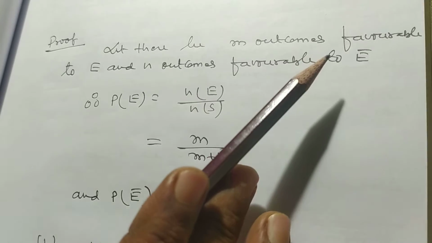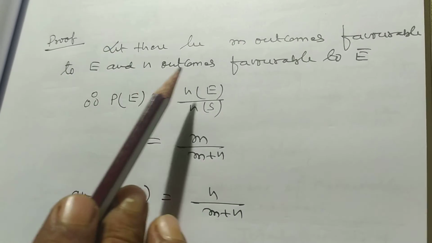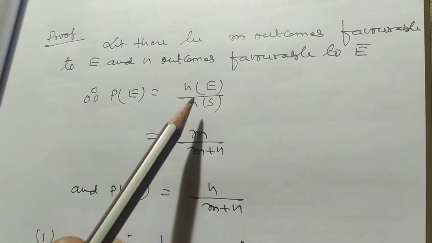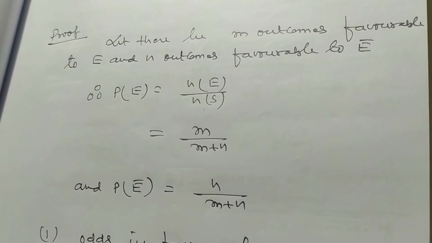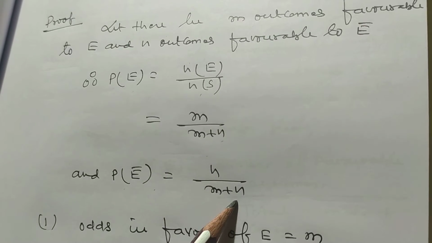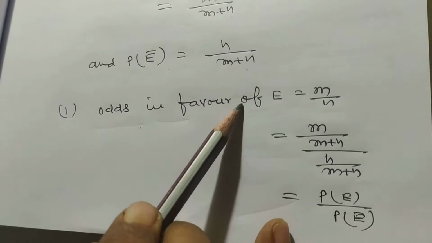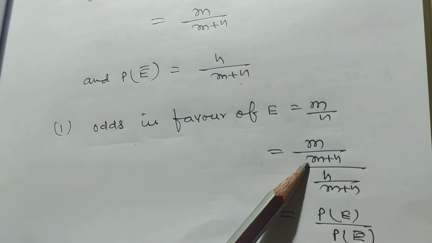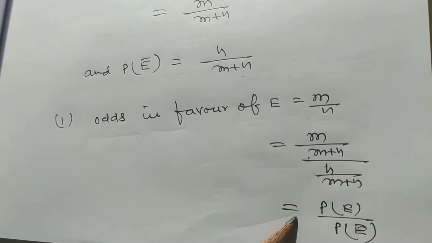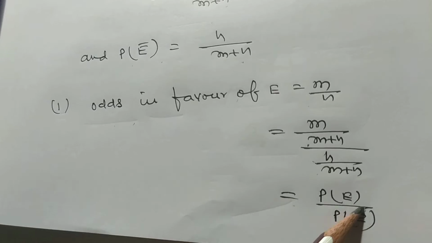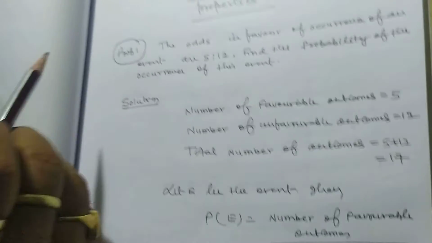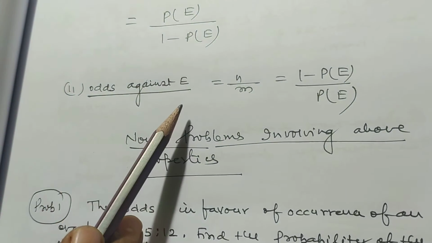Let there be m outcomes favorable to E and n outcomes favorable to E bar. The probability of E is equal to cardinal number of E by cardinal number of S, that is m by m plus n, and probability of E bar is equal to n by m plus n. Similarly, odds in favor of E is m by m plus n divided by n by m plus n. So odds in favor of E is equal to probability of E by probability of E bar, and it is probability of E by 1 minus probability of E.